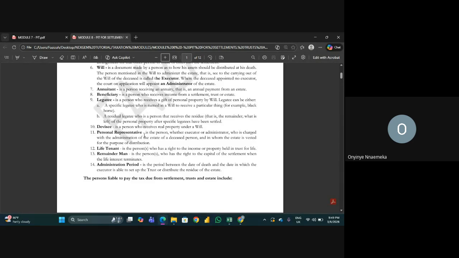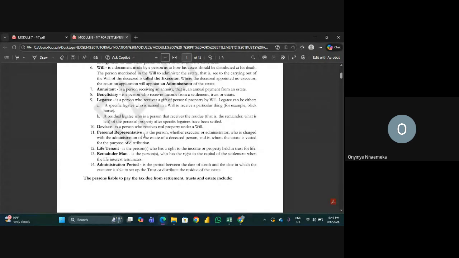Life tenant. Life tenant is a person that has a right to the income or property held in trust for life. There are some properties that you hold in trust that are forever going to keep providing money. The money will not diminish, it's not going to finish.